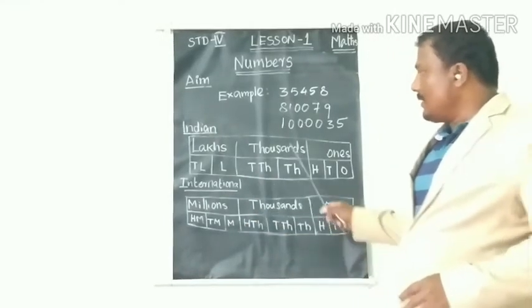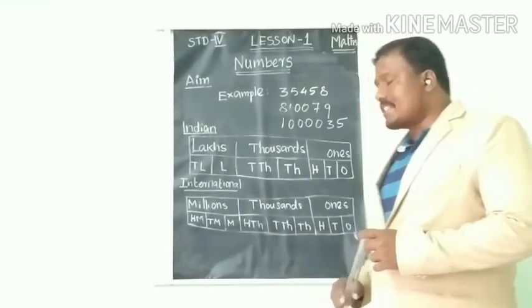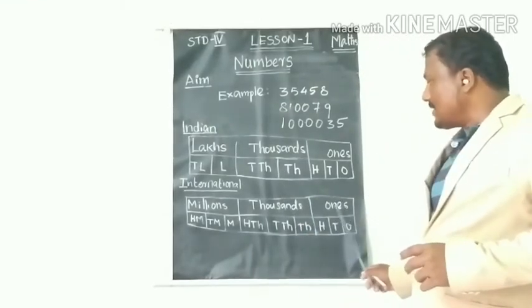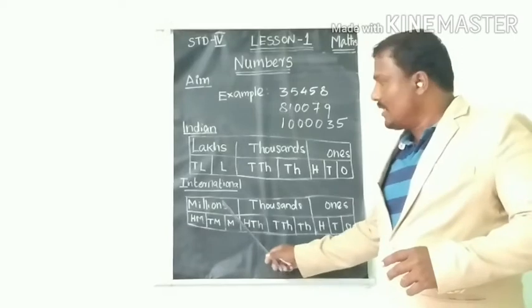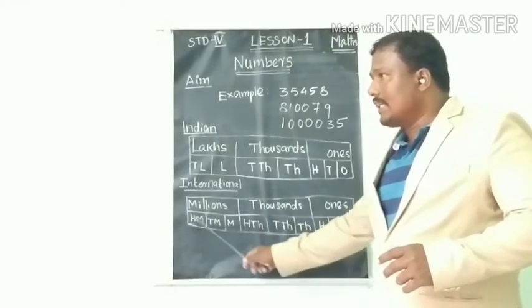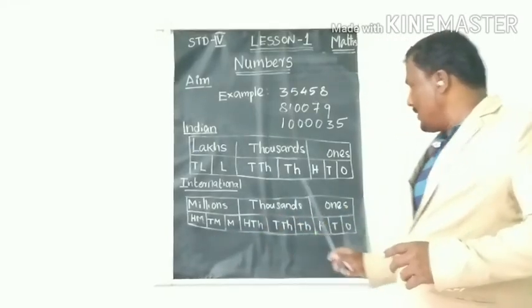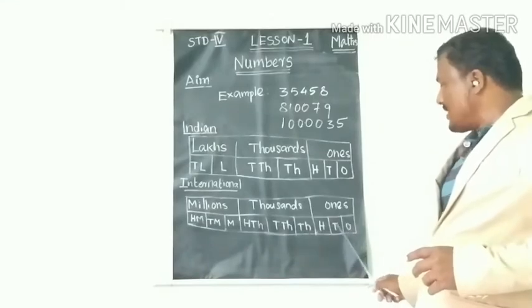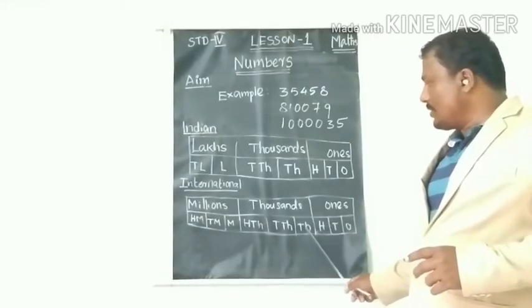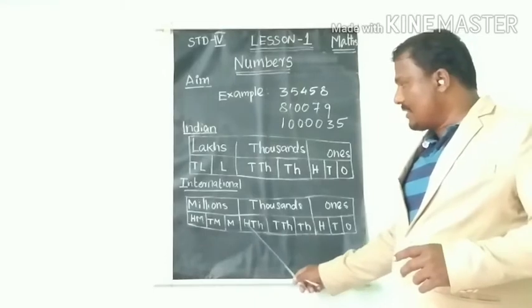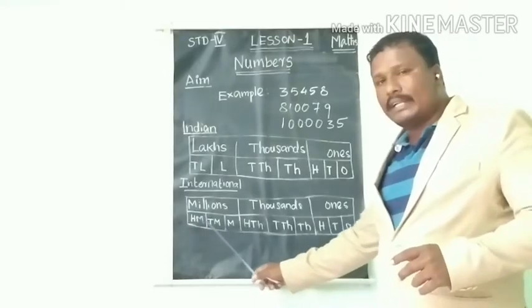Then this is the international place value system. This is the ones period, thousands period, million period. So this year you will learn the extra million period. Now we will see ones, tens, 100, 1,000, 10,000, 100,000, million, 10 million, 100 million.